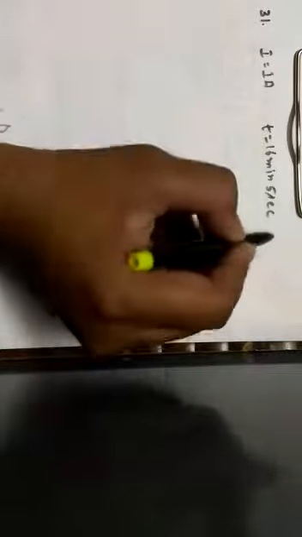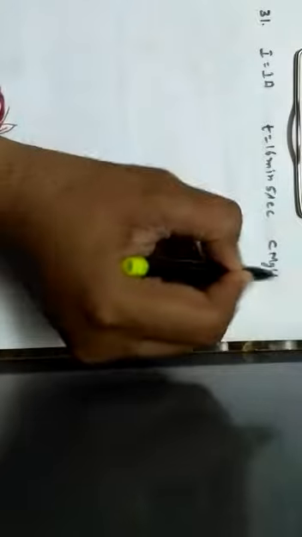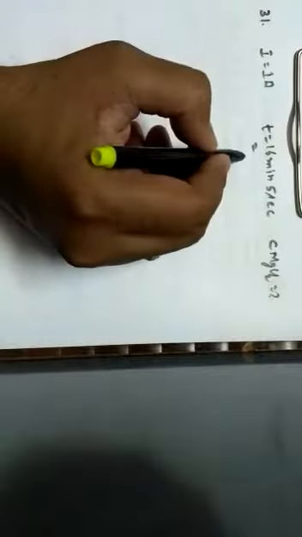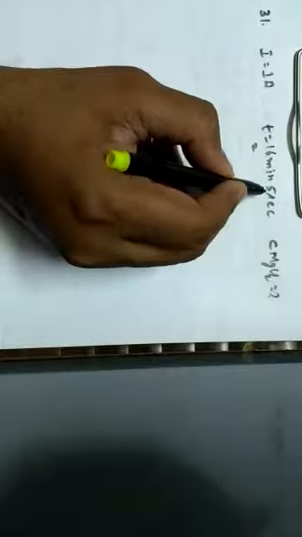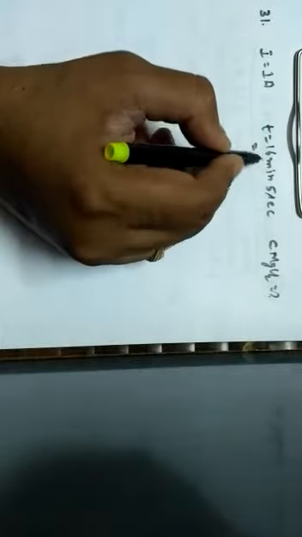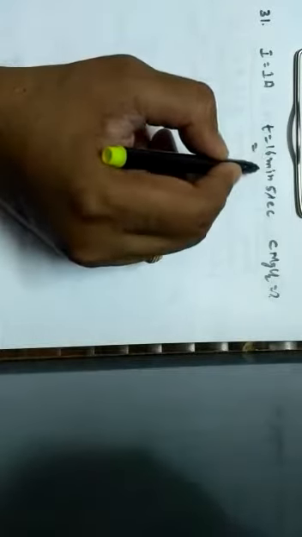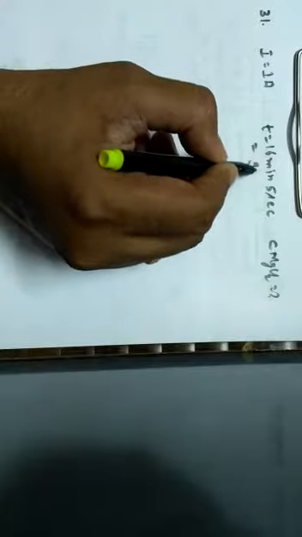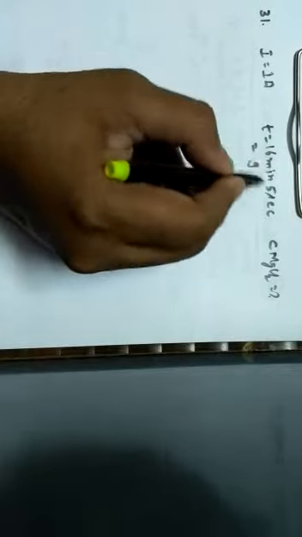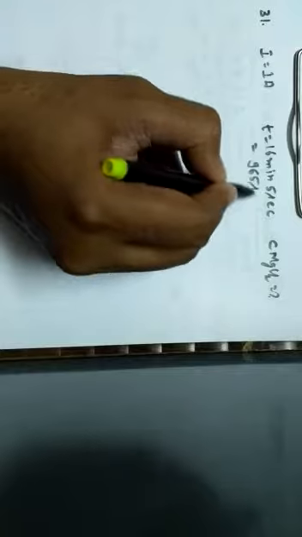The original concentration of magnesium chloride solution was... So here they are asking us to calculate the original concentration of magnesium chloride, and it has been given that the atomic mass of magnesium is 24. So here let us convert the time in terms of seconds. 16 minutes 5 seconds: for 1 minute it is nothing but 60 seconds. So when I convert this entirely in terms of seconds, it comes out to be 965 seconds.